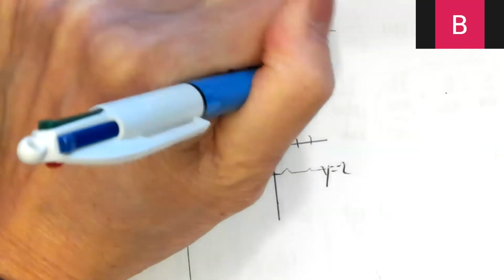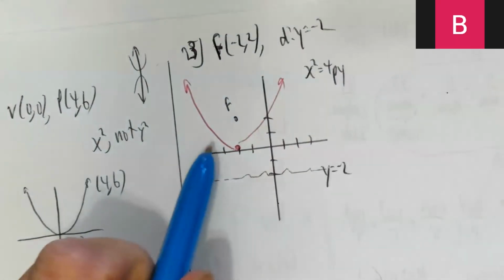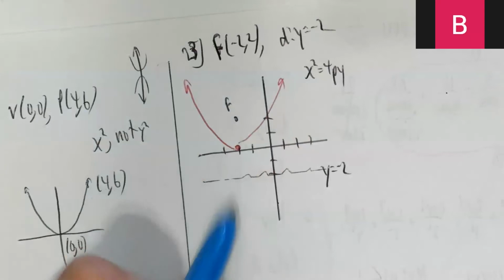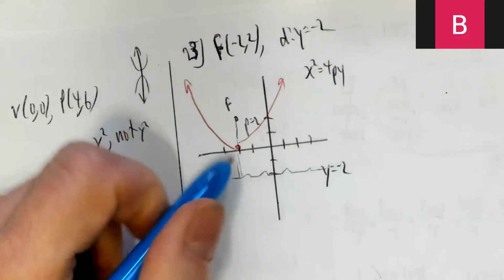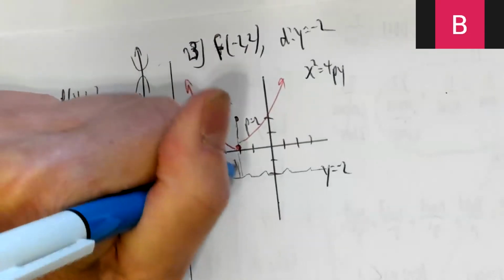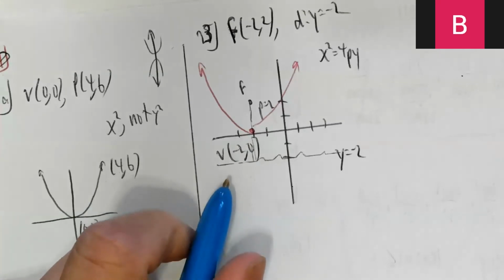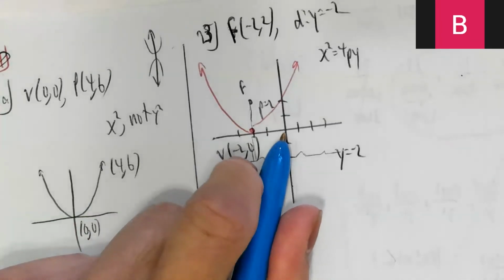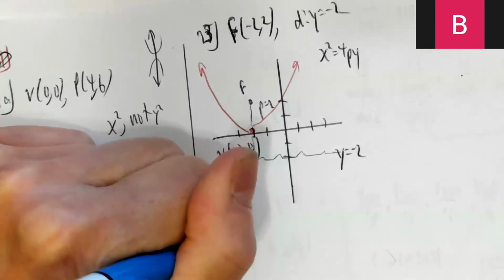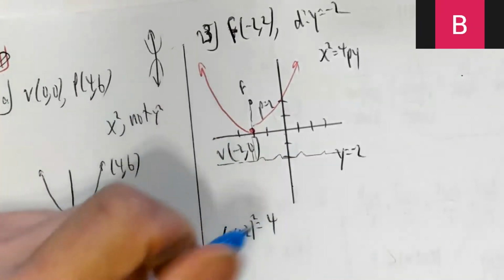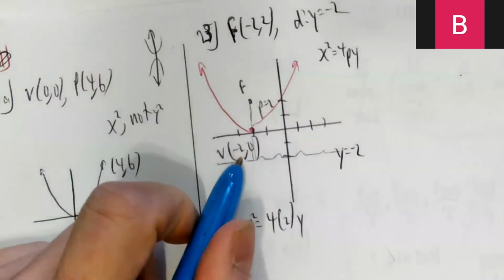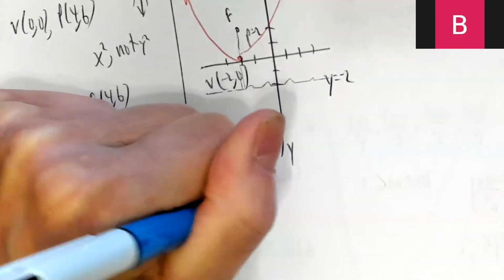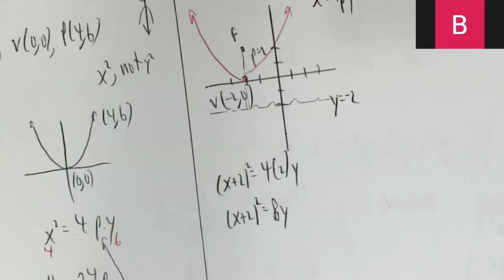So that's x squared equals 4py if the vertex was at the origin. I now know the p is 2. That's a distance either here to here or here to here. So p is 2. Vertex is at -2, 0. So it's a translation from the origin of 2 to the left. So that's x plus 2 squared equals 4 times p, which I now know to be 2. Y minus nothing, so I can just leave it like that. So my final answer is x plus 2 squared equals 8y. And there we go.